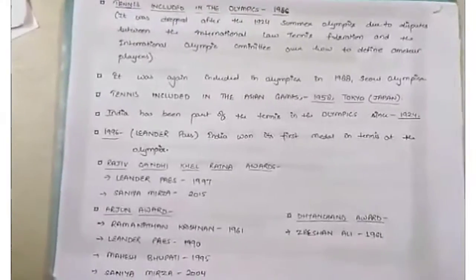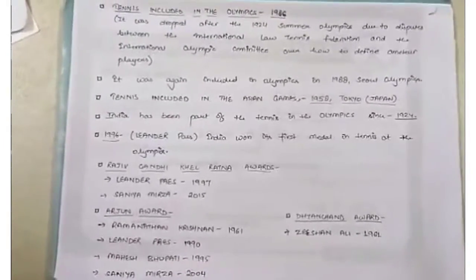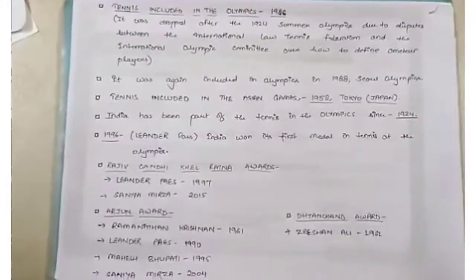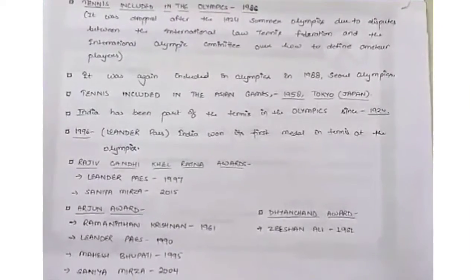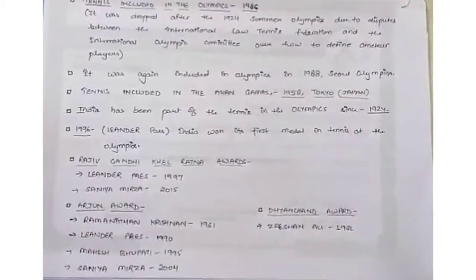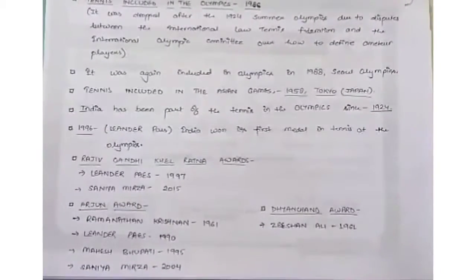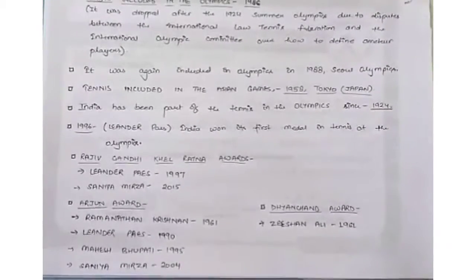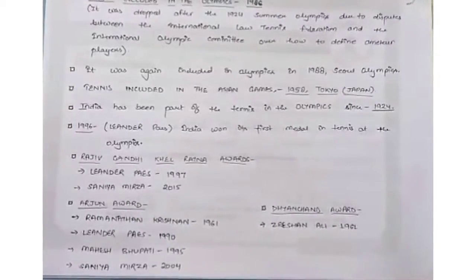So, tennis was included in the Olympics in 1896. It was dropped after the 1924 Summer Olympics due to disputes between the International Lawn Tennis Federation and the International Olympic Committee over how to define amateur players. It was again included in the Olympics in the 1988 Seoul Olympics.